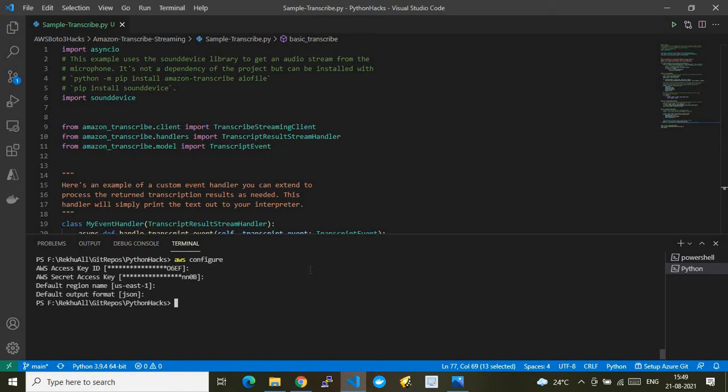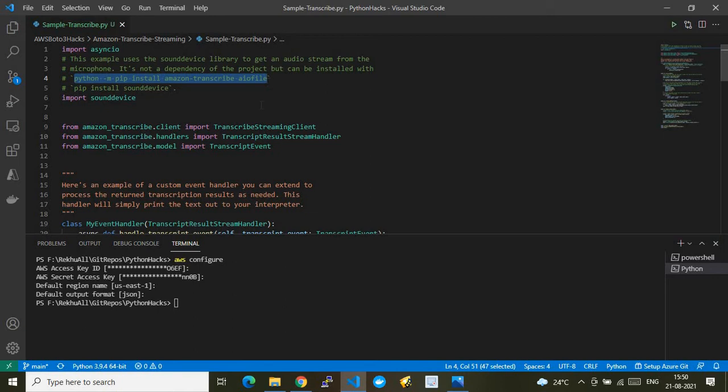Along with that, you have to make sure that you install two Python modules in your system. I have documented the commands here. I will be sharing this script, even though it is available in the Amazon document links, and I will also share the link, which will be uploaded to my repo as well. This is purely for demo. Whatever script has been given by Amazon, I'm just showcasing how we can consume it.